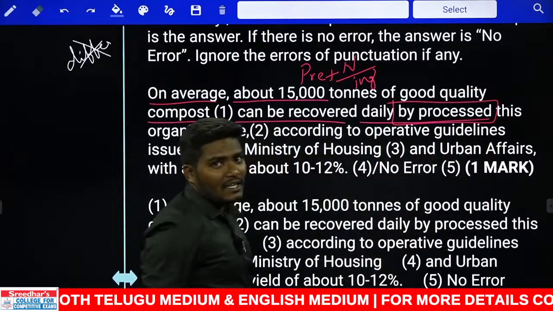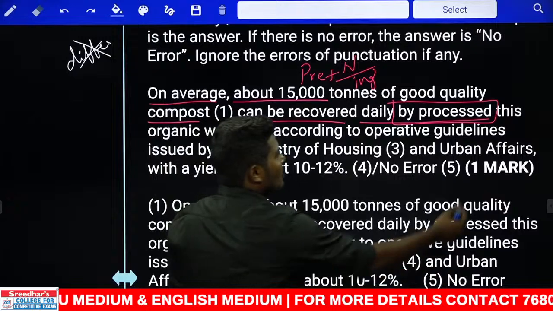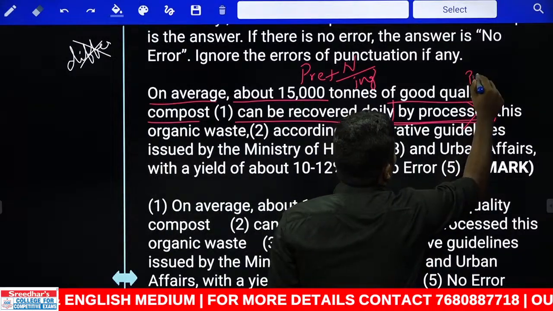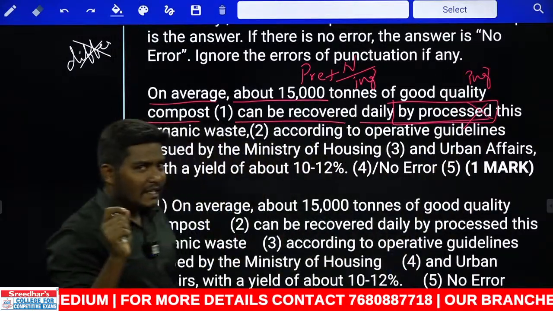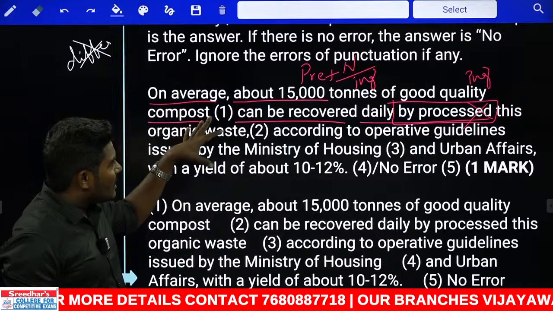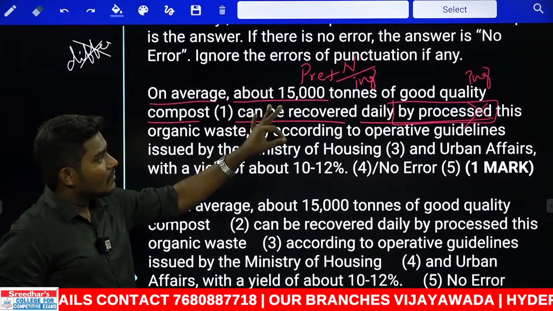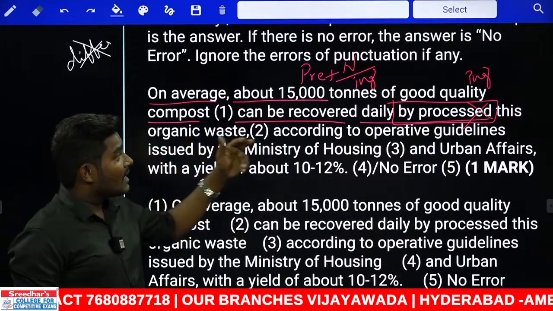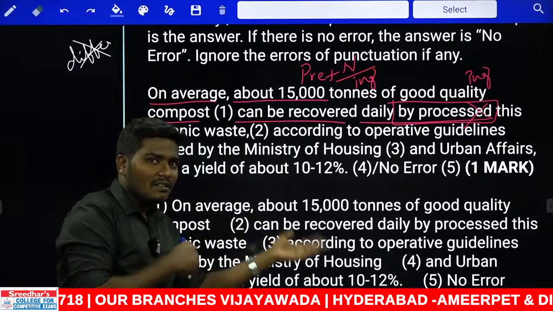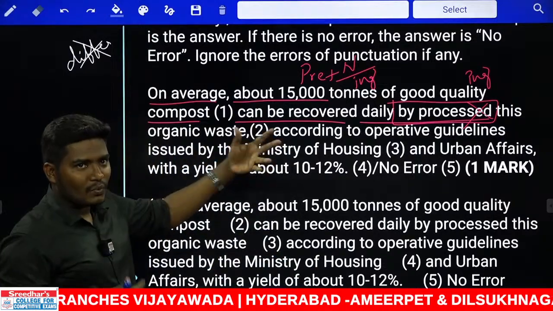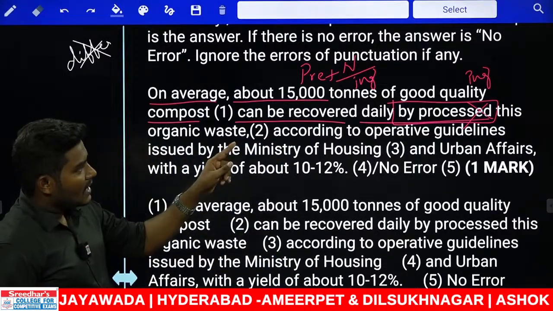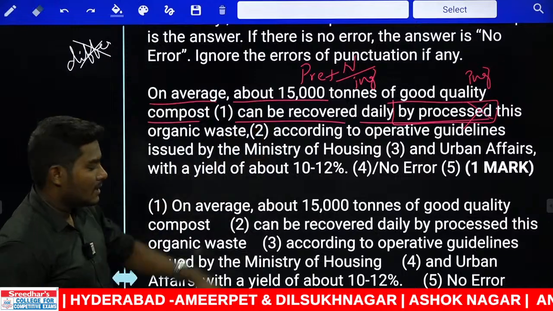Can you tell me the correct answer? It's not processed. The word should be used in ing. That is nothing but by processing. Let us read the sentence again with correction. On average, about 15,000 tons of good quality compost can be recovered daily by processing this organic waste materials and all. That is the same error which we dealt with previously.